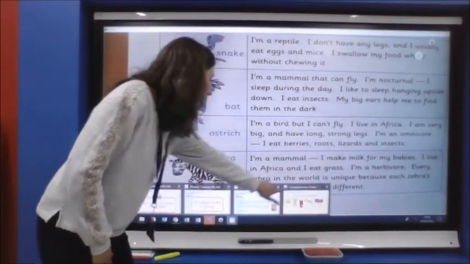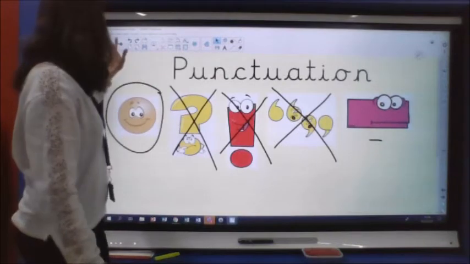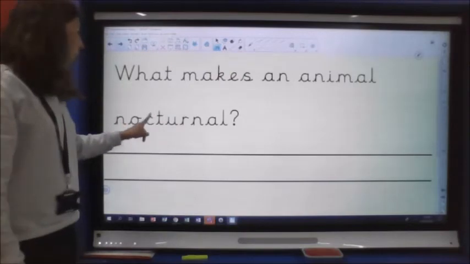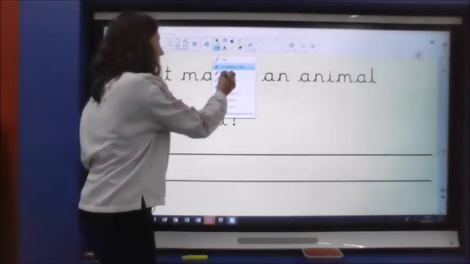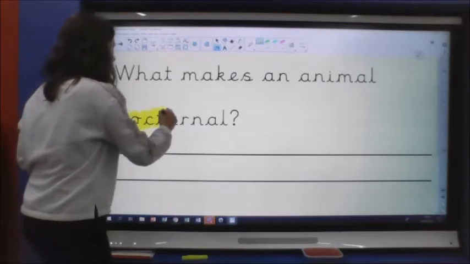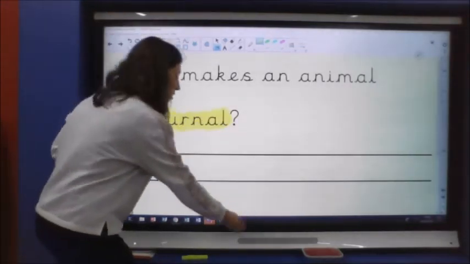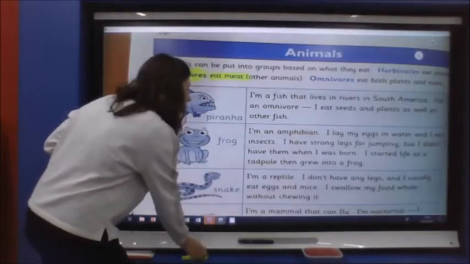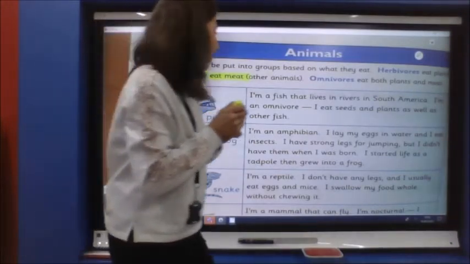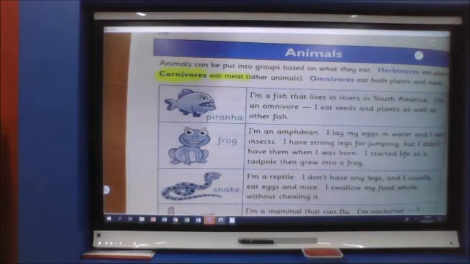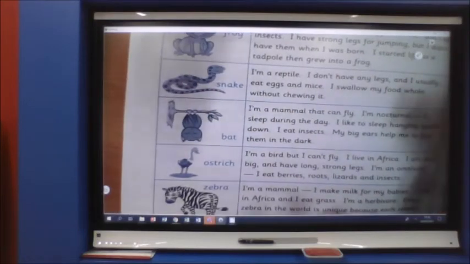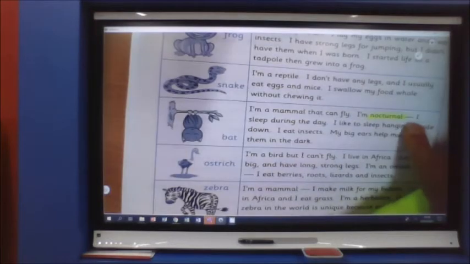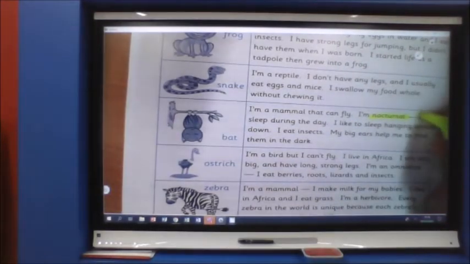Right. Let's begin. So we've talked about our dashes, haven't we? Question. What makes an animal nocturnal? Nocturnal is my key word to search for in the text, isn't it? So I'm going to go back to where it said that key word in the text. Here. I'm nocturnal. And then we've got the dash to give that extra information.